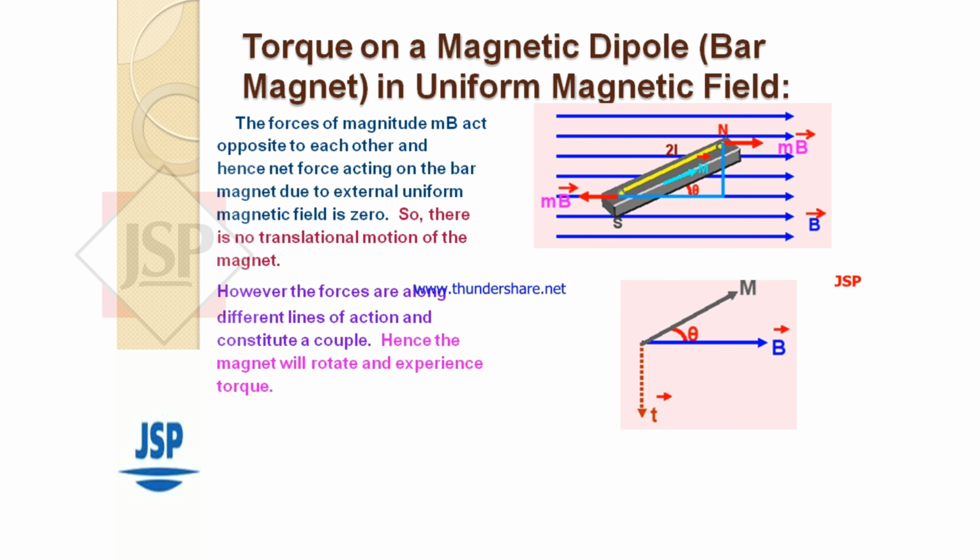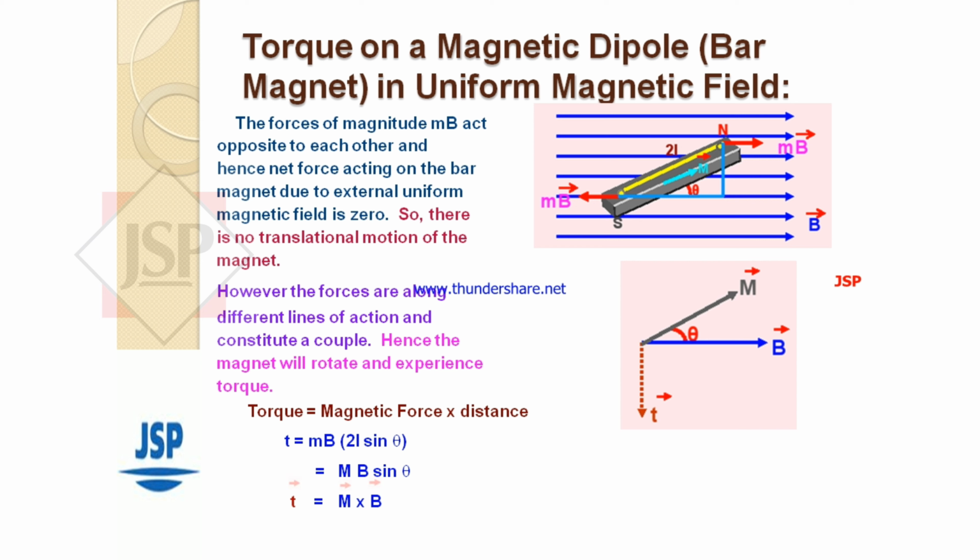That is torque equal to magnetic force into distance, or tau equal to mB (2l sin theta), or capital M B sin theta. Tau vector equal to M vector cross B vector. Direction of torque is perpendicular and into the plane containing M and B.